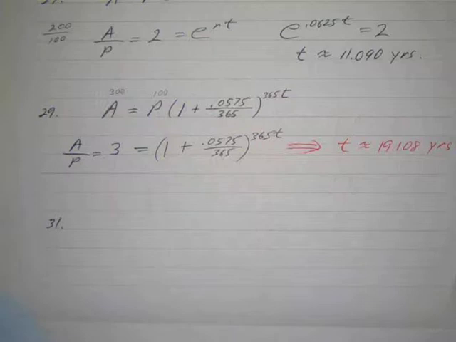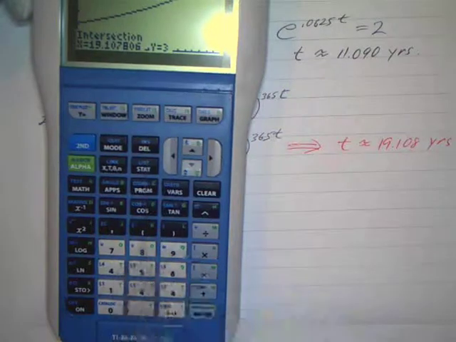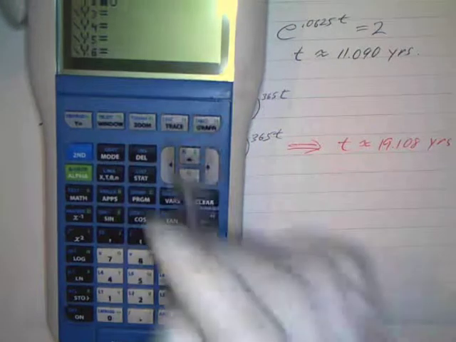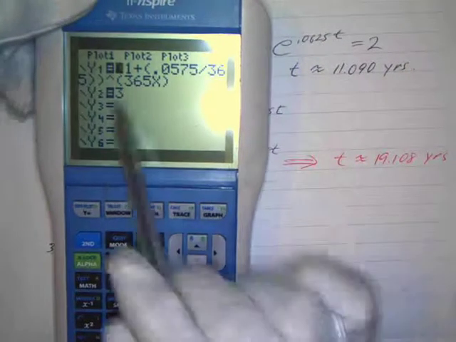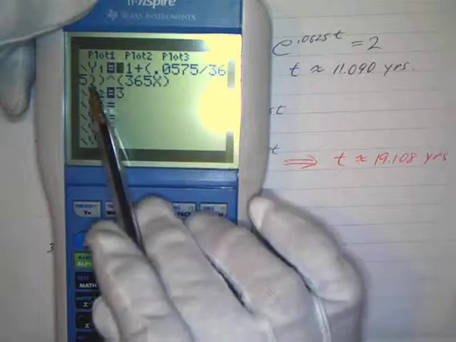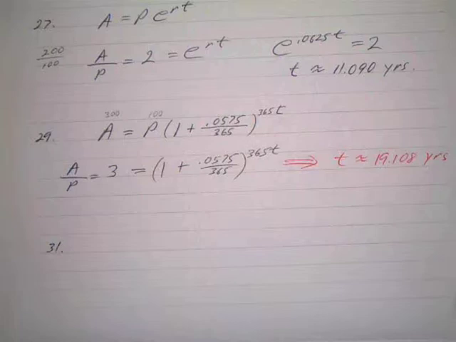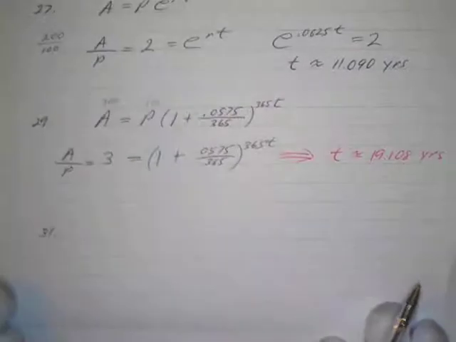And getting back to the last problem, that second insert is really nice, so you don't have to redo the whole thing. You just press second, delete, that inserts it, and that allowed me to insert this parentheses over here, so I didn't have to write the whole thing out. I needed a parentheses here, because I had a parentheses around my fraction, and then I needed another one, so I was missing a parentheses. Sometimes that happens with the best of us.